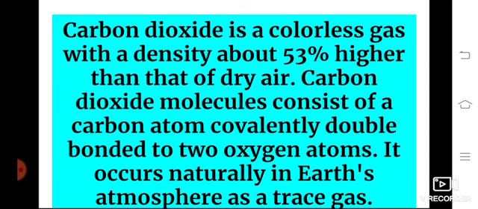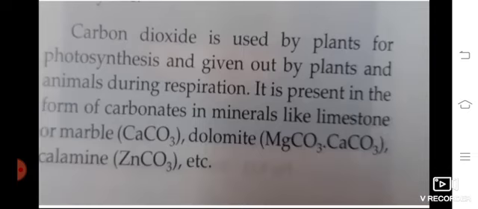It occurs naturally in the Earth's atmosphere as a trace gas. Actually, carbon dioxide is present in our Earth's atmosphere. Atmosphere is nothing but the blanket of air, and in that itself, it is widely present. Carbon dioxide is used by plants for the photosynthesis process. At that time it takes in carbon dioxide and gives out oxygen for the animals, and then plants respiration. It is present in the form of carbonates in minerals like limestone.